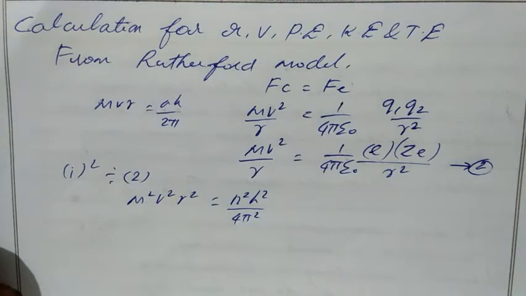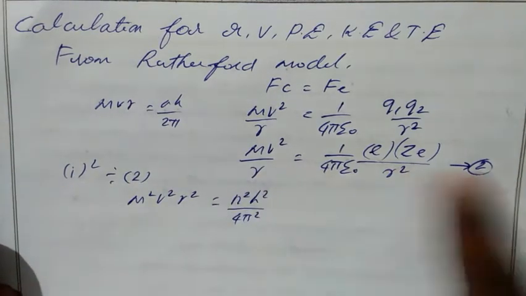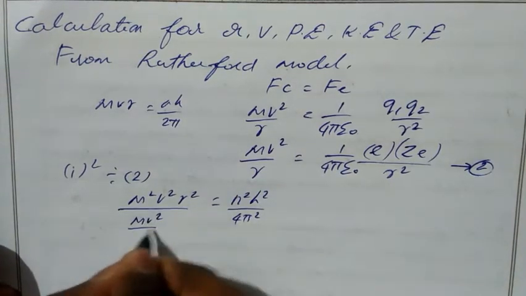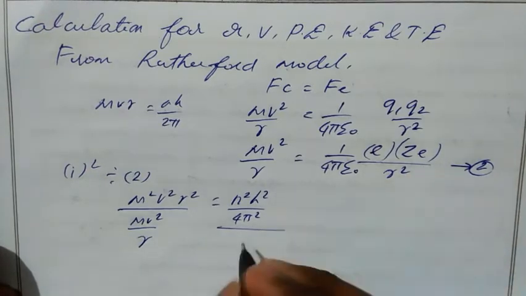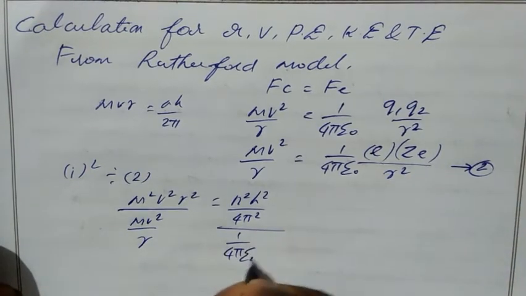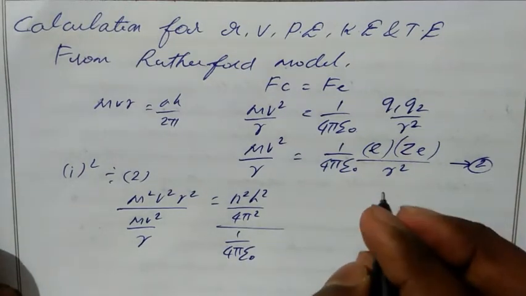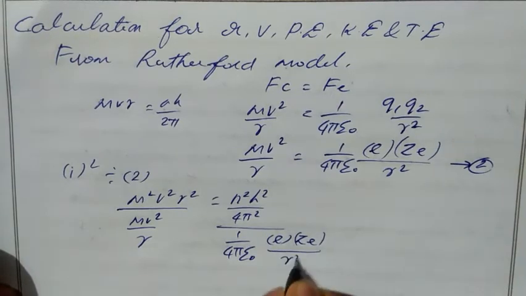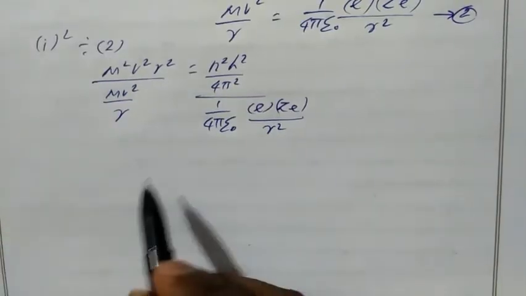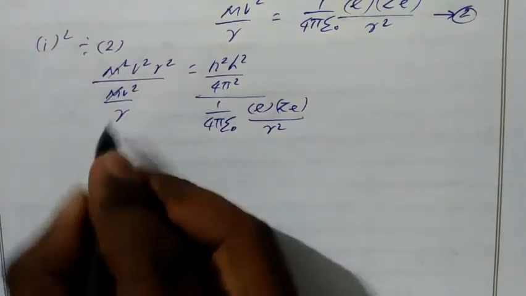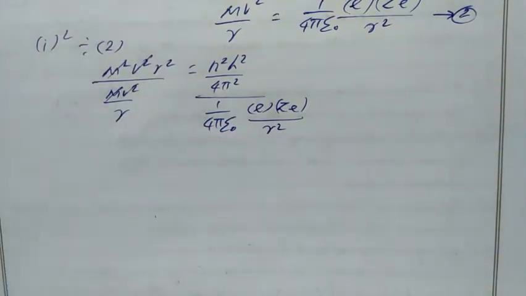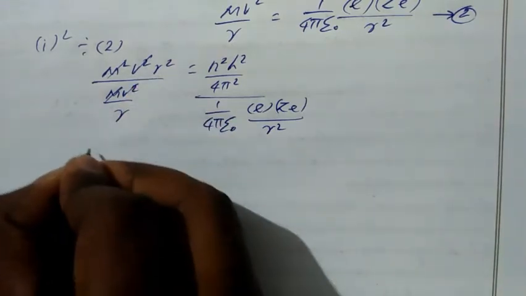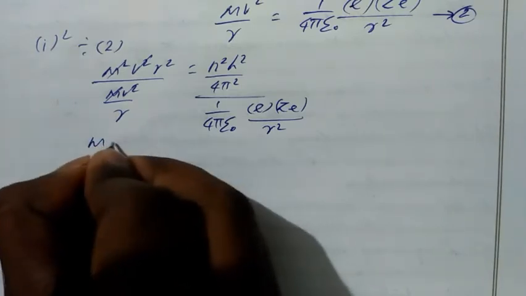Okay, so we have to divide this squared equation 1 by equation 2. So I divide by equation 2, mv square by r, which equals 1 by 4 pi epsilon naught, then Ze, divided by r square. If we simplify this, m gets cancelled and v square gets cancelled. Then on the left hand side this r goes upside, so it will become m r.